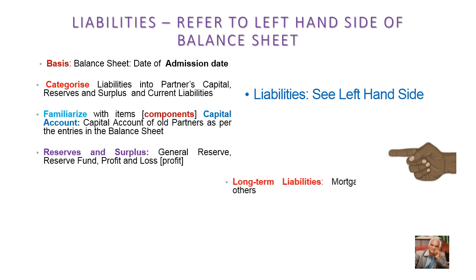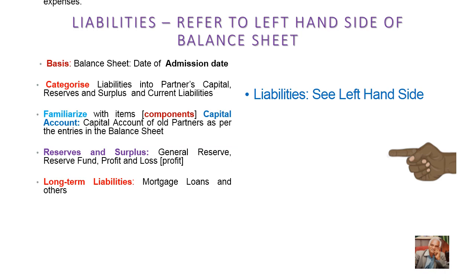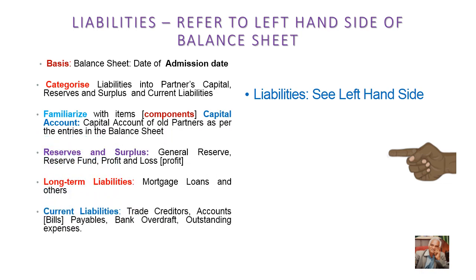Then we put our finger on long-term liabilities, mortgage loans and other loans raised during the year. Then current liabilities: trade creditors, accounts payable, bank overdraft, outstanding expenses. These are all the liabilities components to be reckoned with.